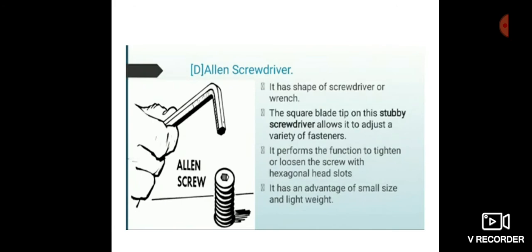And the last one is the alien screwdriver. It has the shape of a screwdriver or wrench. It performs the function of tightening or loosening screws with hexagonal head slots. The tool is unique in that it fits into the receptacle to turn in rather than around a screw or bolt like a regular wrench. It has the advantages of small size and light weight.